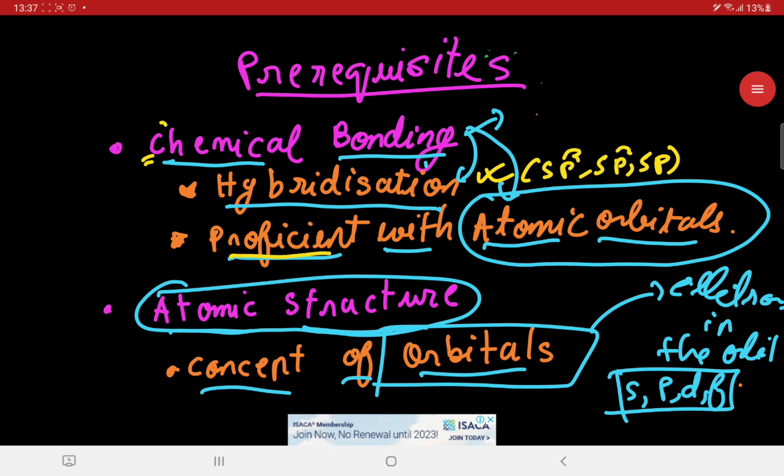We should be proficient with atomic orbitals and how they combine, the number of electrons they hold, their arrangement and their positions. Some concepts of atomic structure are also very crucial, such as orbitals and the number of electrons they hold, the quantum numbers specified with them, how the electrons rotate in the shells, and a bit of Bohr's atomic theory. We will discuss it all.